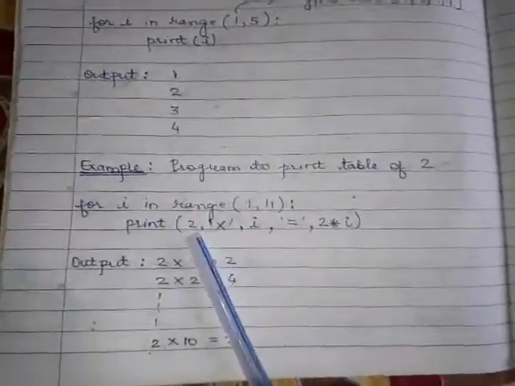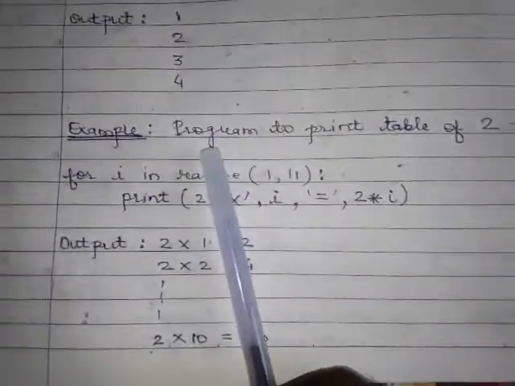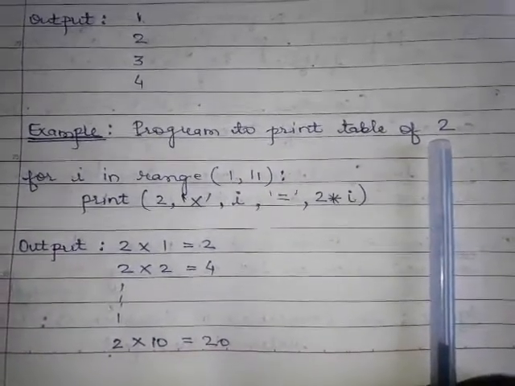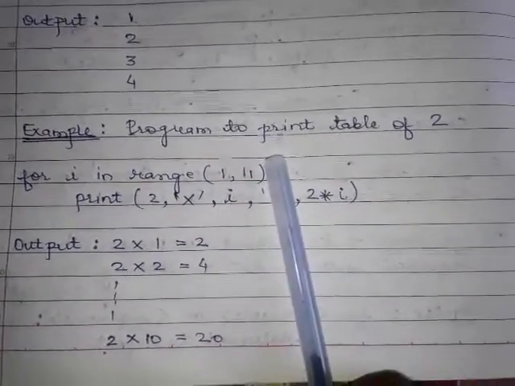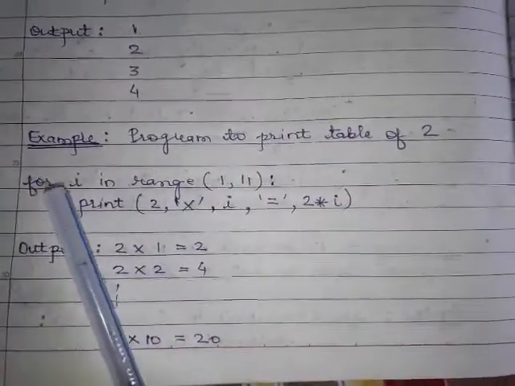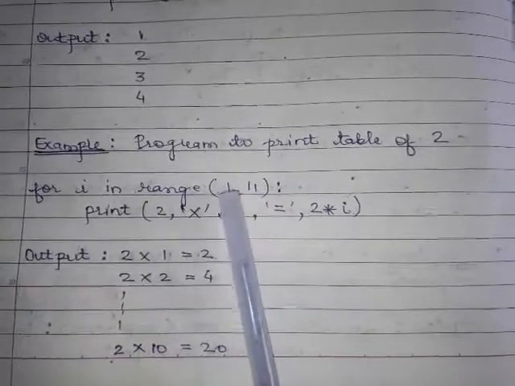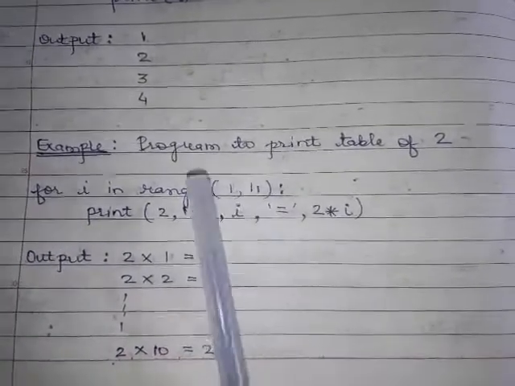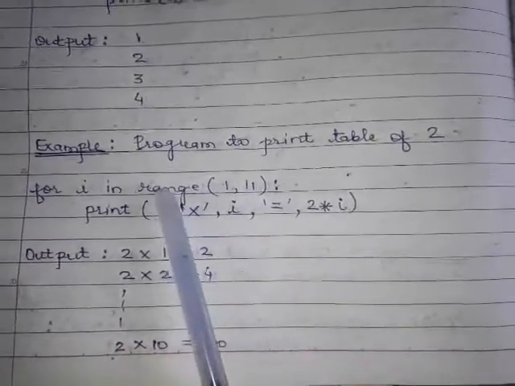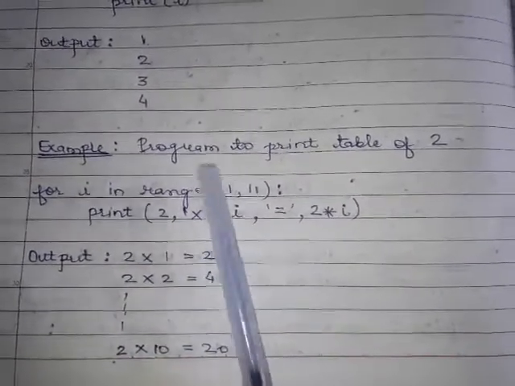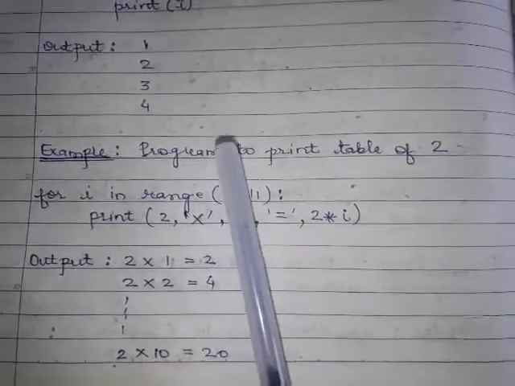Let's see another example. Program to print table of 2. We have to generate a table of 2. Let us see how it works. I have written for I in range 1 to 11. It means this range function will generate a list 1 2 3 4 5 6 7 8 9 10.